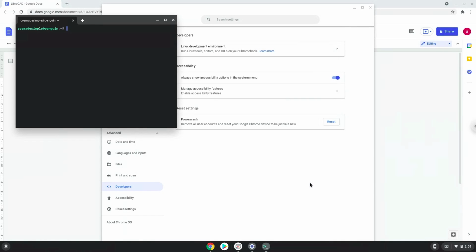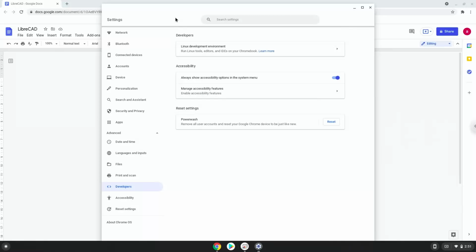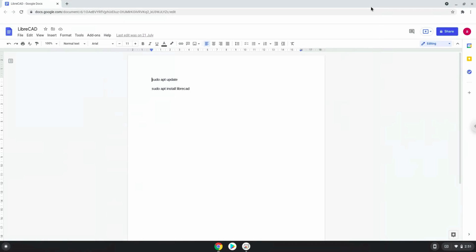Now that we have enabled Linux apps on our system, we will continue to the next step, which is to run several commands in a terminal, which will install LibreCAD. All the commands are in the video description. Now we will copy the first command and open a terminal session from our app menu.